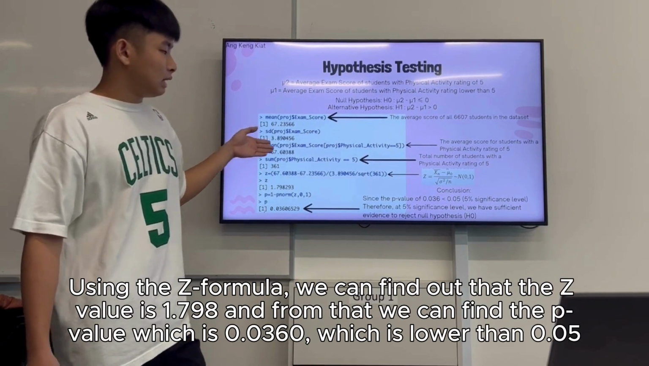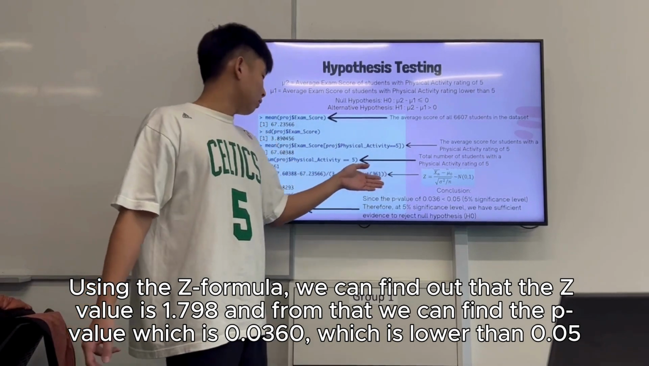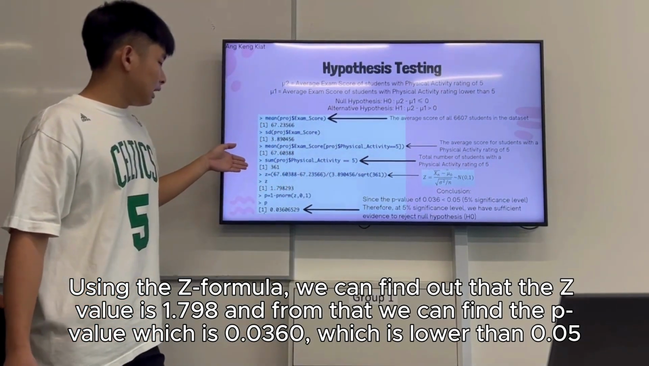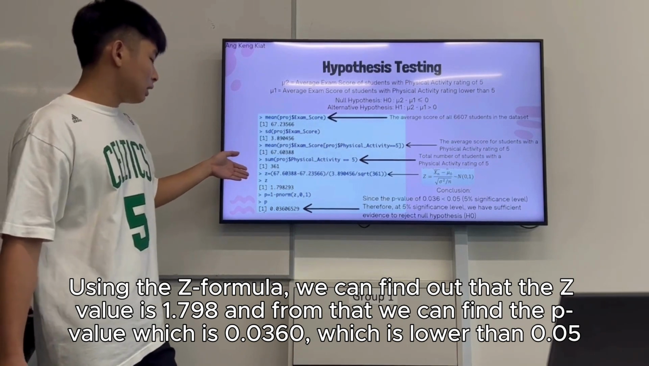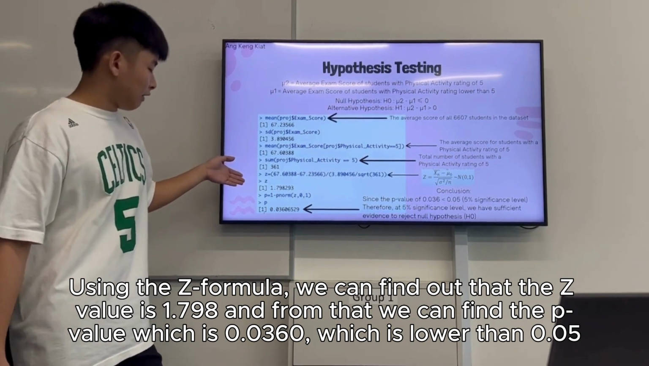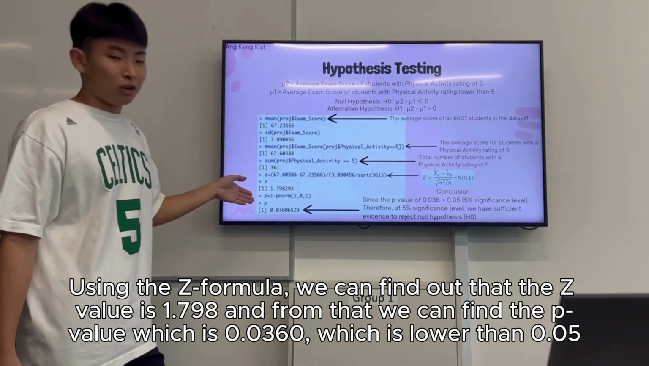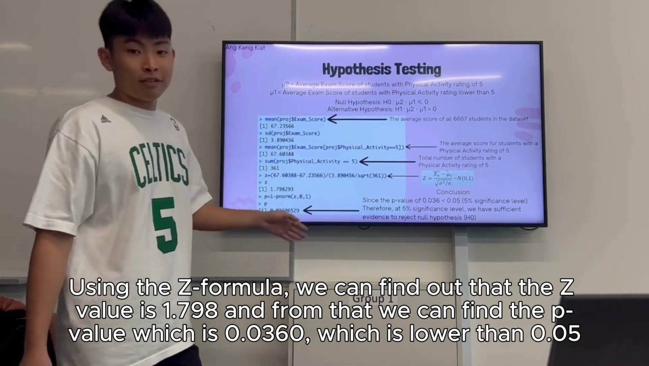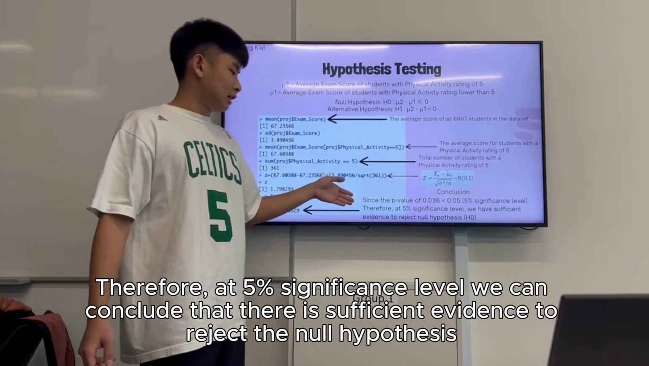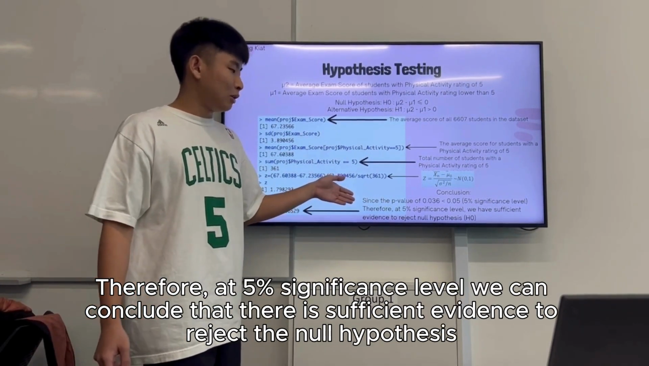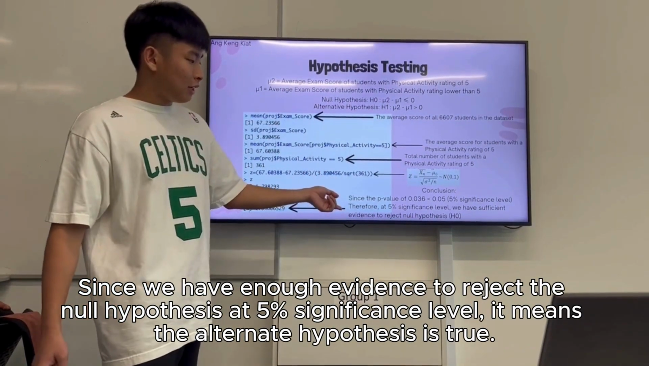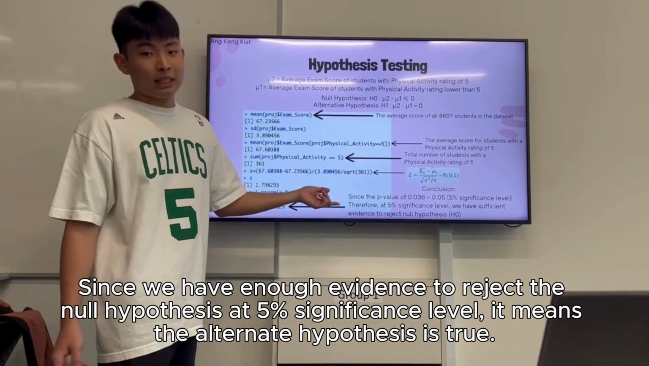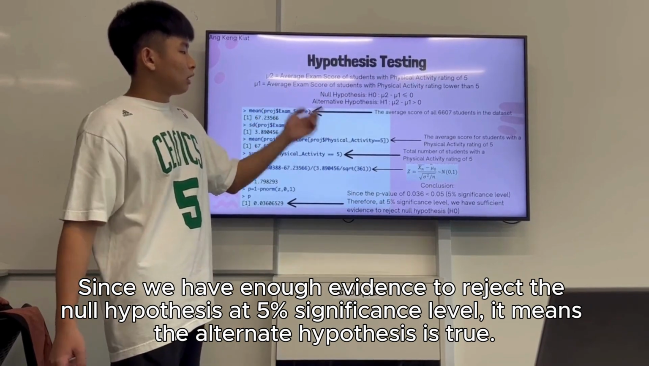And then using the Z formula, we find that the Z score is 1.798, and then using that to find our p-value, we get a value of 0.0360, which is lower than 0.05. Therefore, at the 5% significance level, we can conclude that there's sufficient evidence to reject the null hypothesis. Since we have sufficient evidence to reject at the 5% significance level, it means that the alternate hypothesis is true.